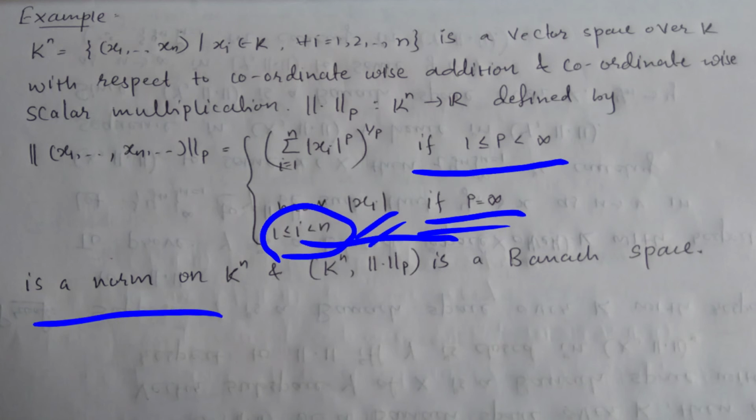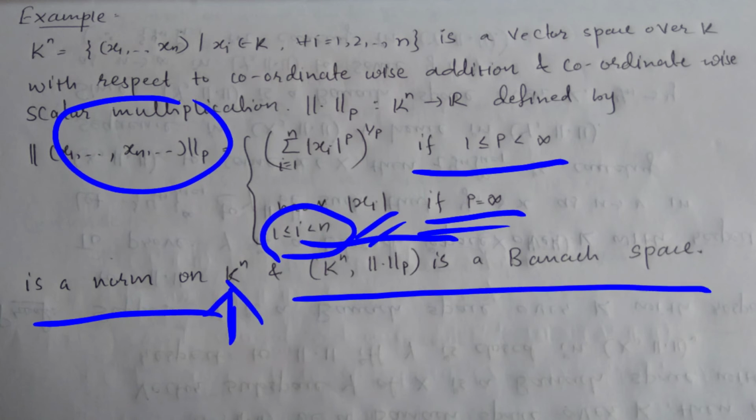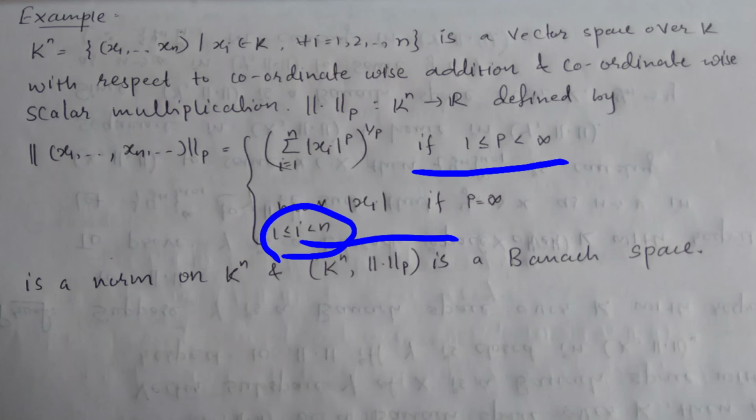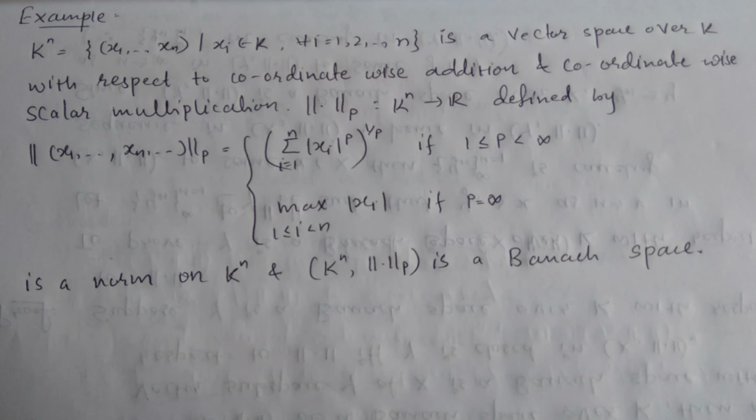We have to prove that this is a norm on the space Kn, and also prove that Kn with this norm p is a Banach space. We have proved this example earlier. If you are going to prove this example, you have to use example number 1 and 2. So try to prove this example, it's up to you.